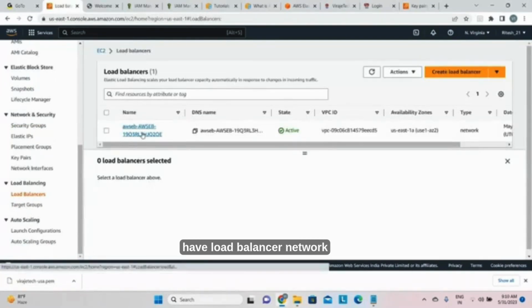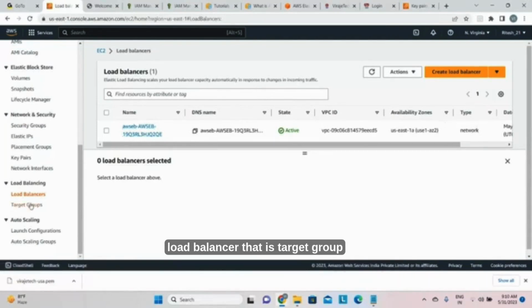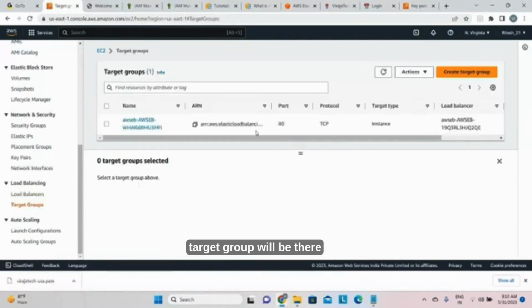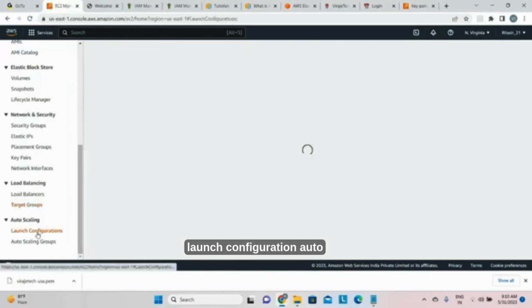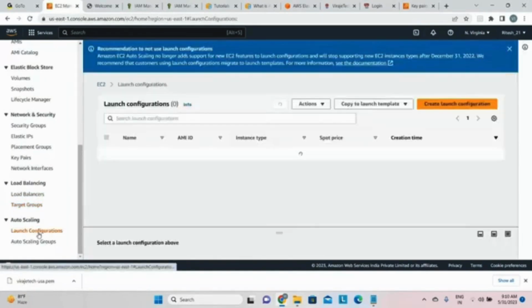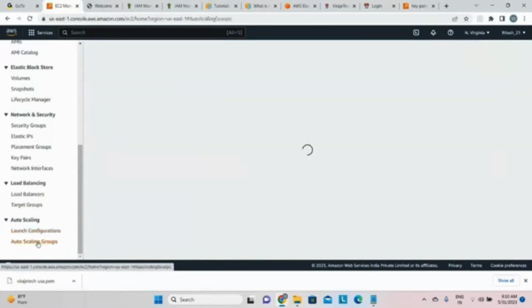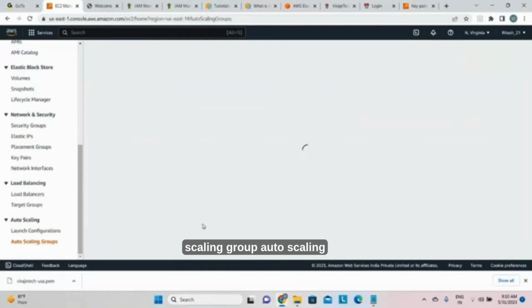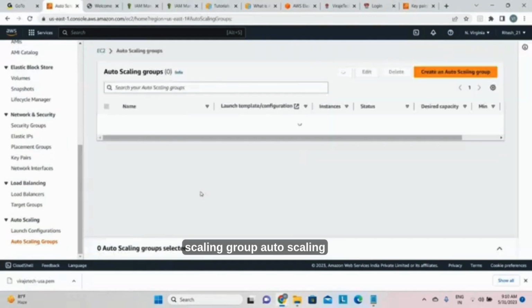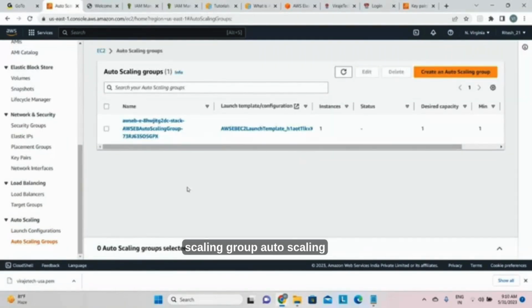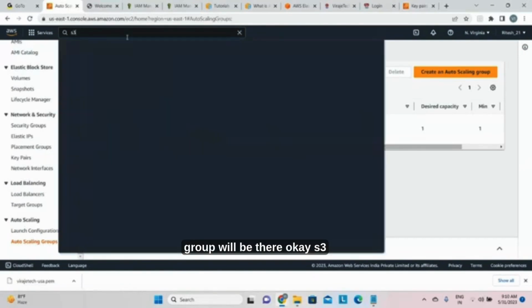See, you have a load balancer, a network load balancer. Target group, target group will be there. Launch configuration. Okay. Auto scaling group, auto scaling group will be there.